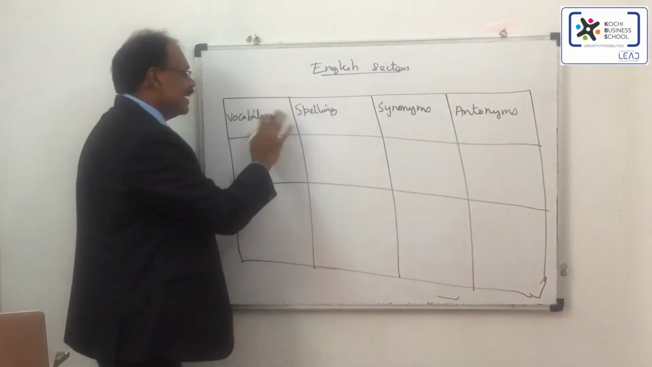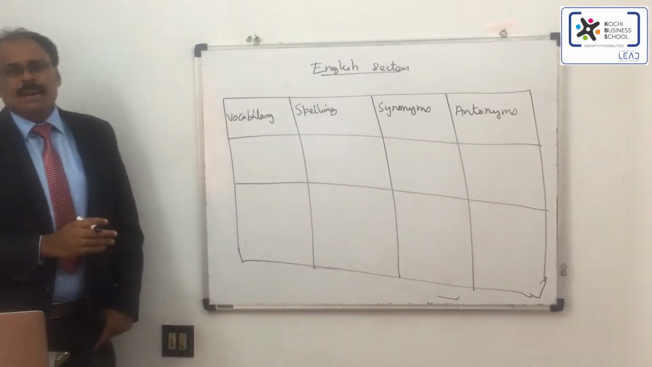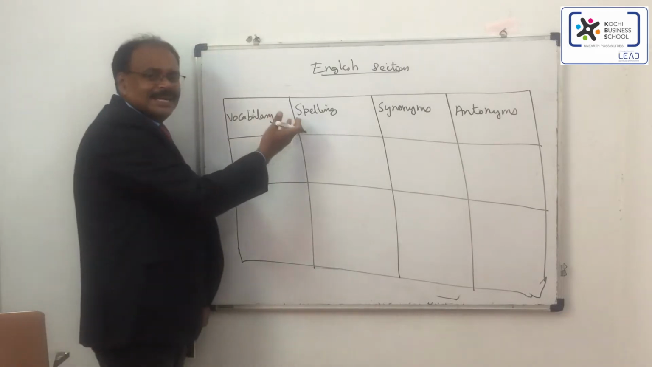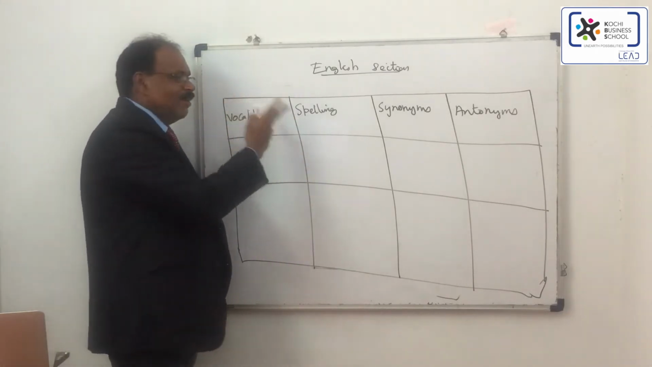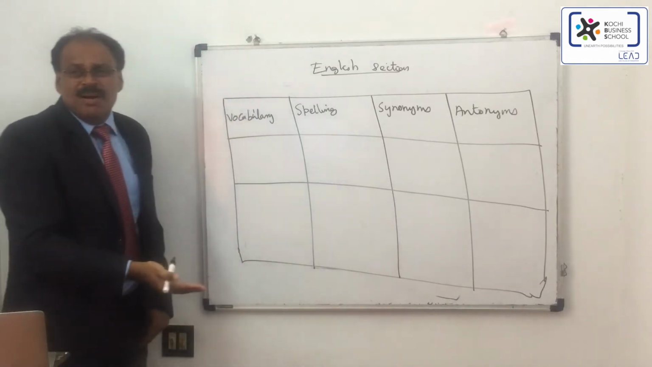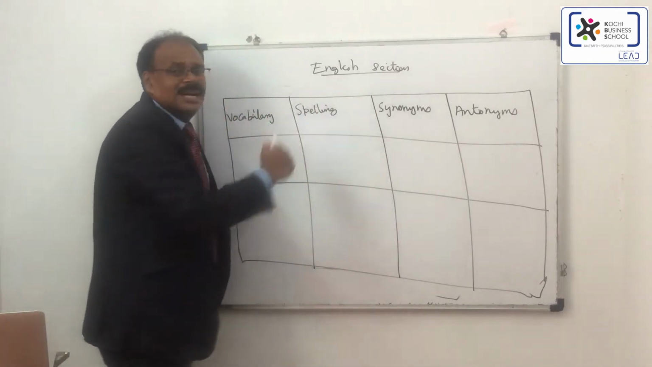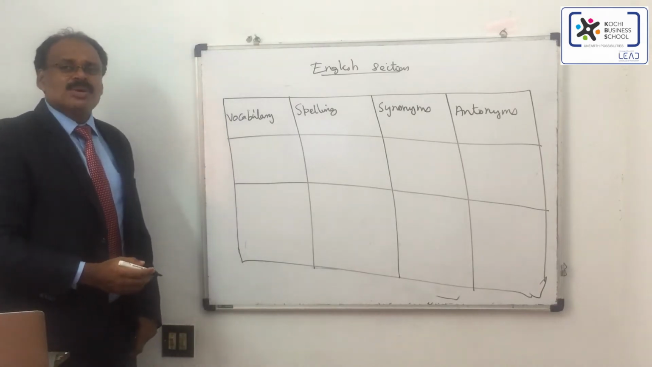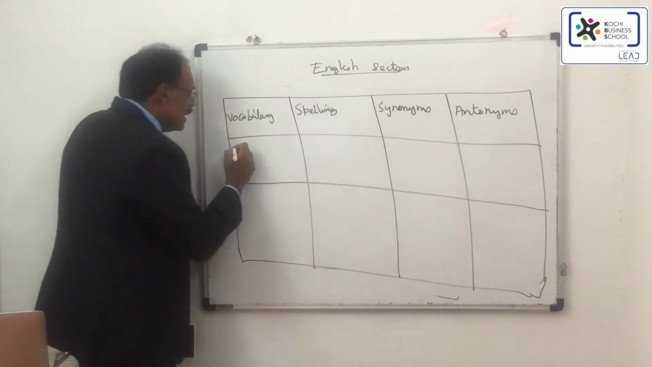So these are the things that basically check your vocabulary. The spelling questions are asked only twice in the whole GMAT examination. Then synonyms, that is most frequently asked all the time. You can see antonyms, it is also asked in almost all examinations. The next one is comprehension.